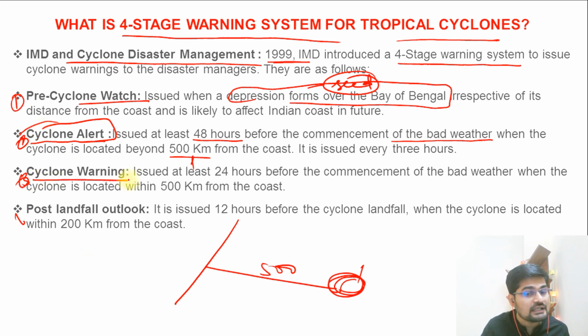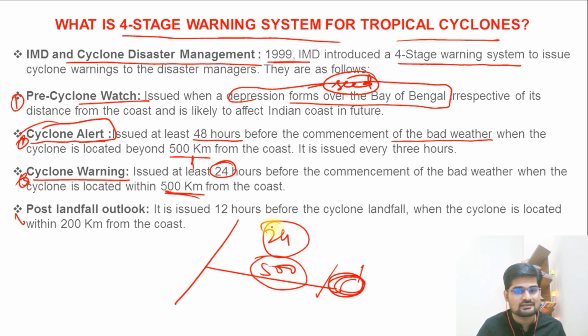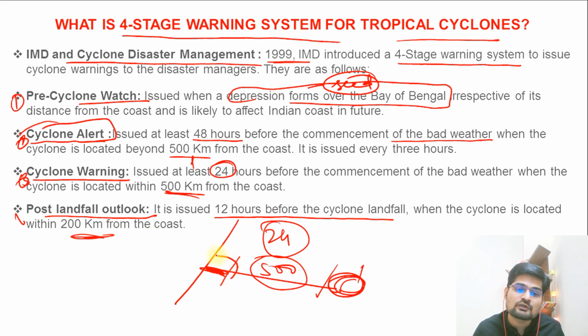Then cyclone warning is issued just 24 hours before, and when this is 500 kilometers away, so distance is 500 but timing is 24 hours, right? Then post landfall outlook is issued 12 hours before the cyclone landfall. So almost when it is at a closer distance, about 200 kilometers away, which is almost going to fall on the land in 12 hours, then you have the post landfall outlook, that shows what the vulnerable area is, what is happening. So these are the 4 stages of the warning system developed by IMD, under Cyclone Disaster Management.